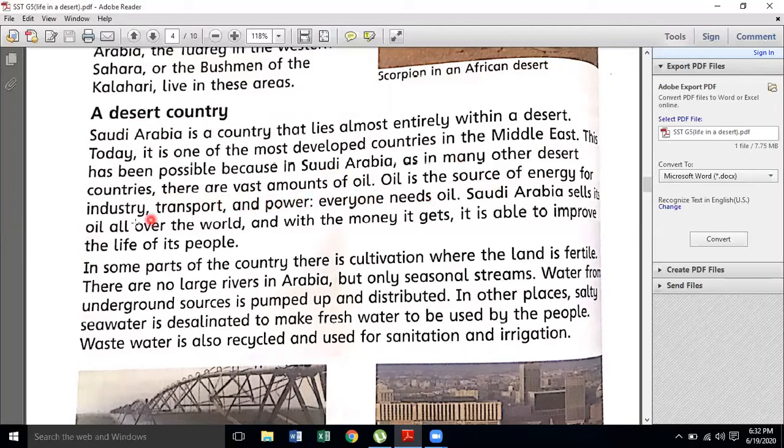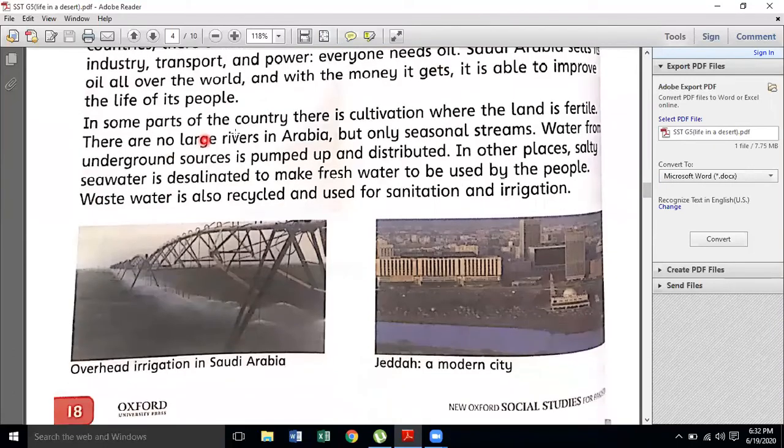Saudi Arabia sells its oil all over the world, and with the money it gets it is able to improve the life of its people. There is no corruption in Saudi Arabia. Whatever it earns by selling its oil, they always use for the welfare of the people. In some parts of the country, there is cultivation where the land is fertile.